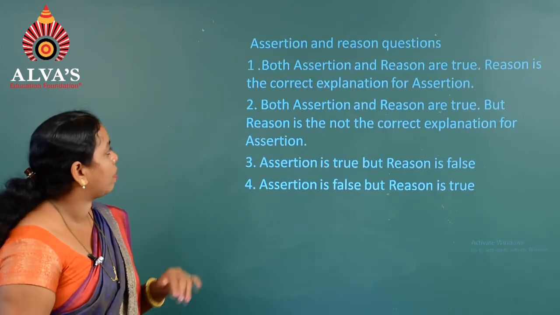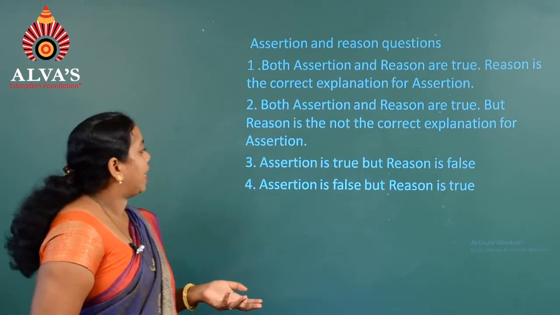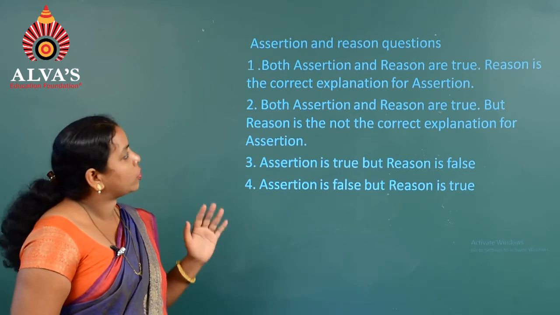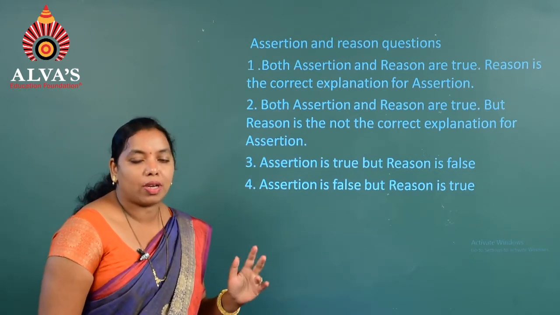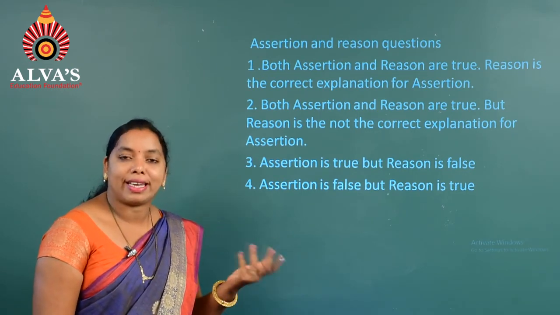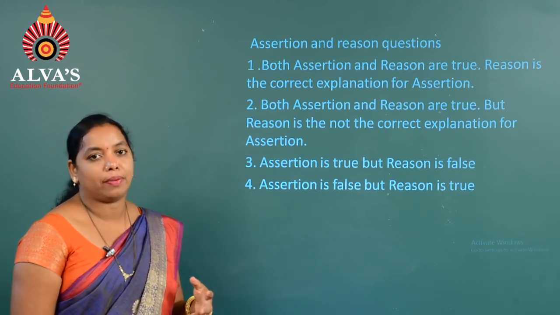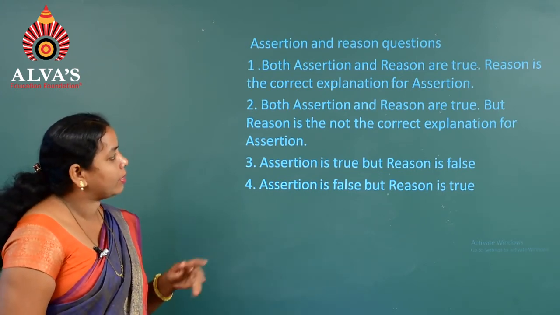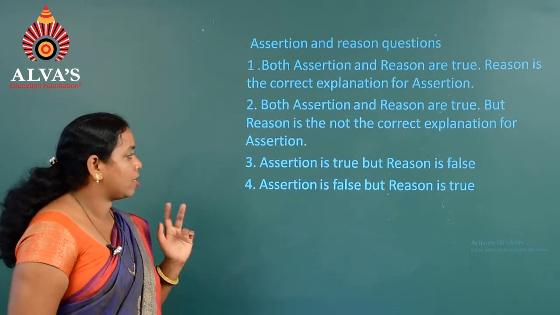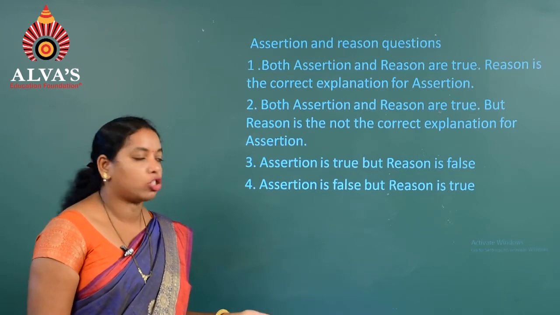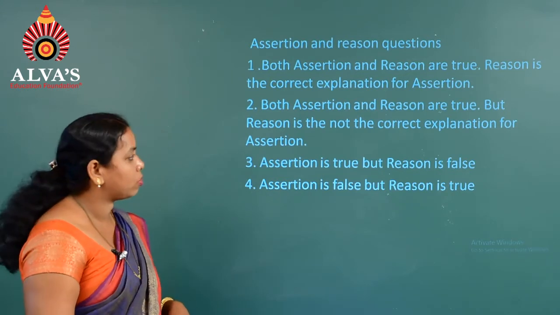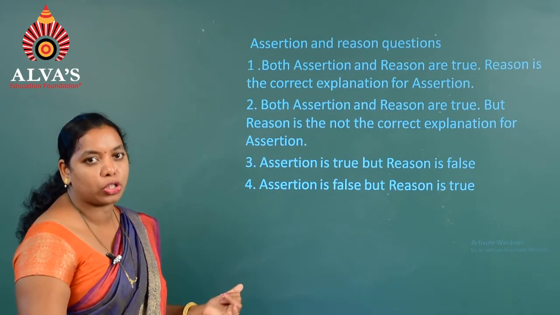Go to the next question, question number 60, which should be answered based on these types of options. That is an assertion and reason based question. First one, assertion is true and the reason is true, and the reason is the correct explanation for the assertion. Second, both assertion and reason are true, but the reason is not the correct explanation for the assertion. Third one, assertion is true but the reason is false. Fourth one, assertion is false but the reason is true. Based on that, we have to identify the answer for the next question.